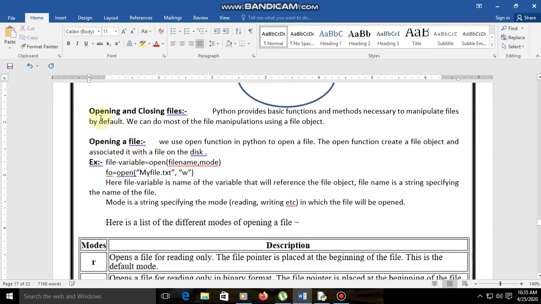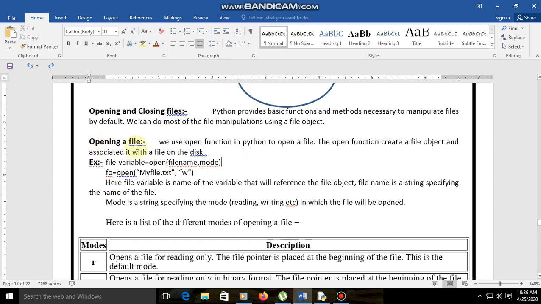Now see here, opening and closing files. Python provides basic functions and methods necessary to manipulate files by default, and we can do most of the file manipulations using the file object. If we perform any operations on the file, we must have some functions and methods, and those are opening and closing files.